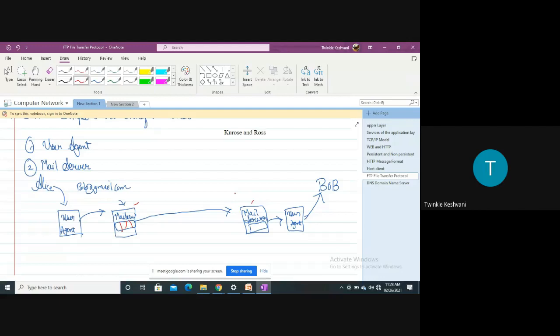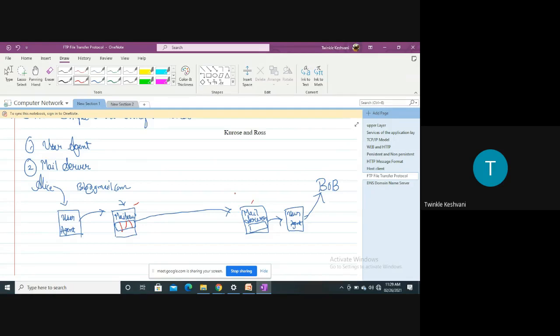Now let's say that once the TCP connection is established between the mail servers, then the mail will be transferred from Alice's mail server to Bob's mail server. Now Bob's mail server puts that message in the message queue for some period, and then it will go to the user agent. Now what will the user agent do? The user agent will not transfer or send that message to Bob, right? Bob has to retrieve the message from the user agent, right? Whenever Bob feels that now he wants to read the mail, at that time Bob will fetch or retrieve that mail from the user agent, right?